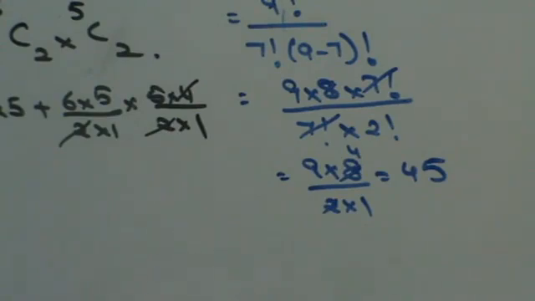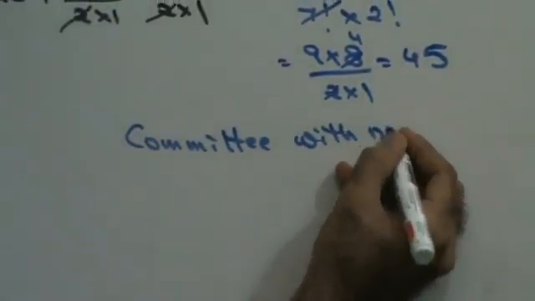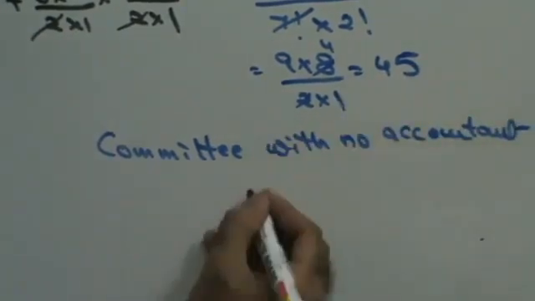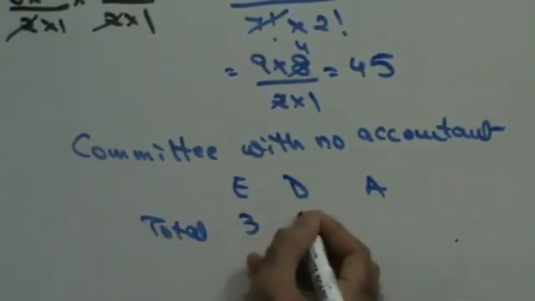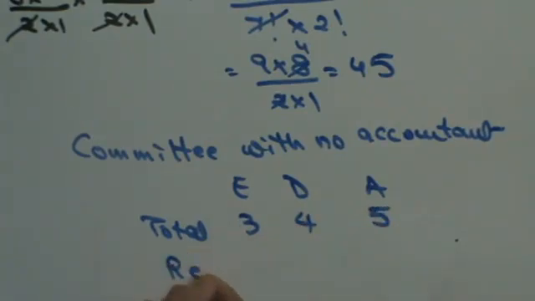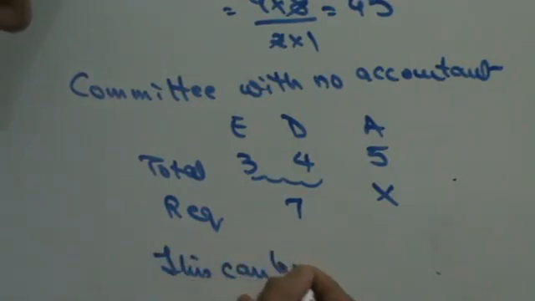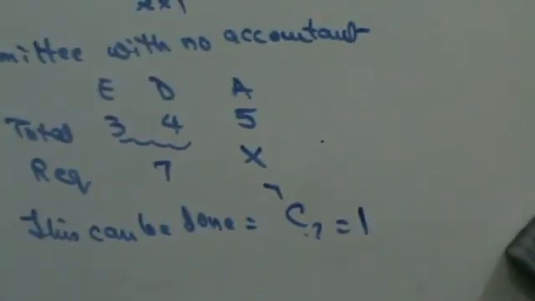Next, with at least one accountant. So you will select a committee with no accountant. You have engineers, doctors and accountants. Total there are 3 engineers, 4 doctors and 5 accountants. I don't want an accountant. So 7 will have to be selected from here. So I can say this can be done in C7 of 7 ways, which is 1. Cn of n is 1.